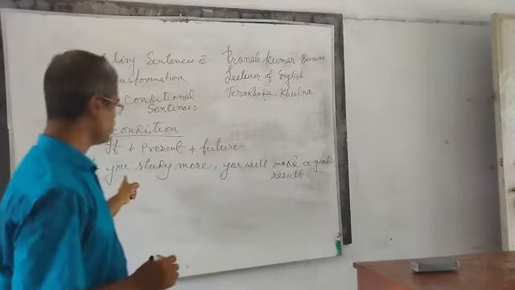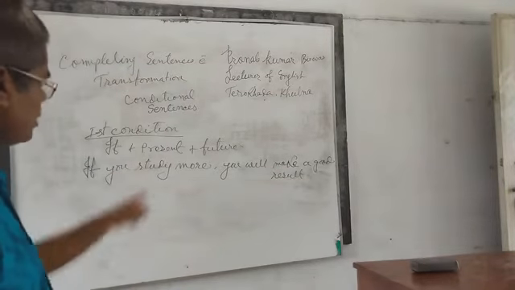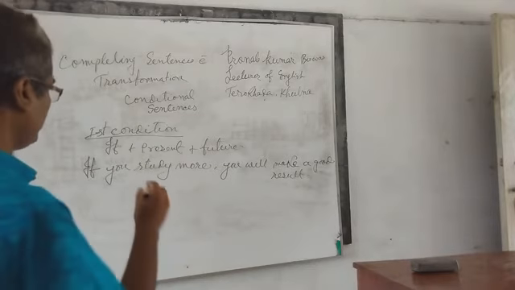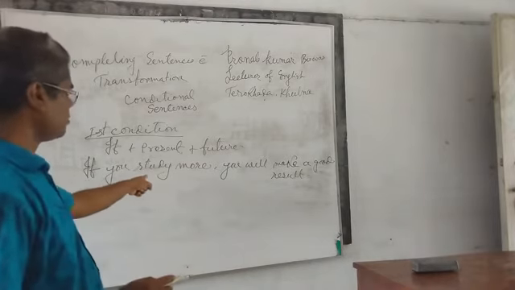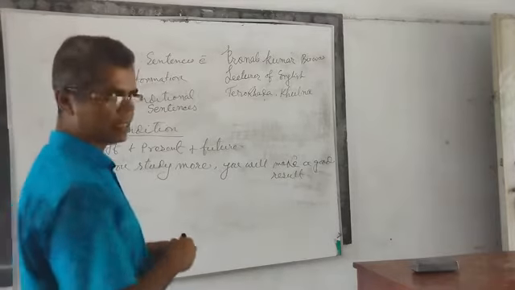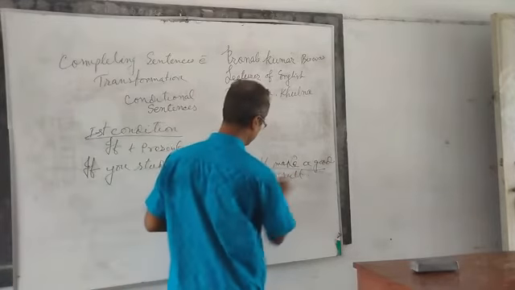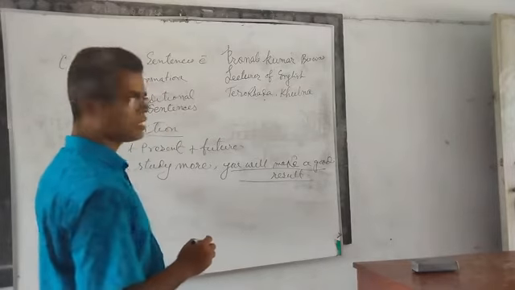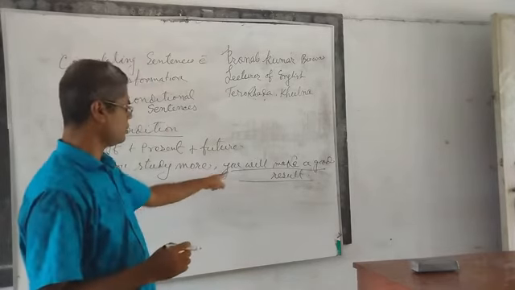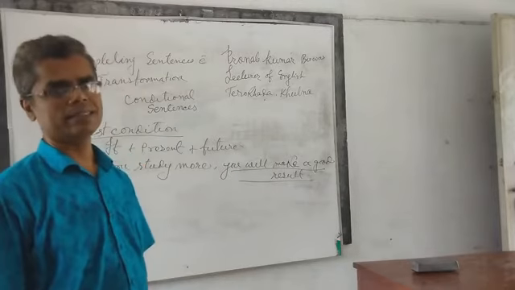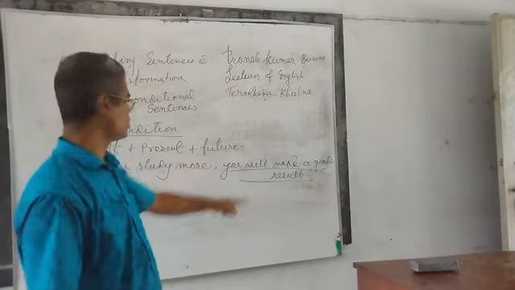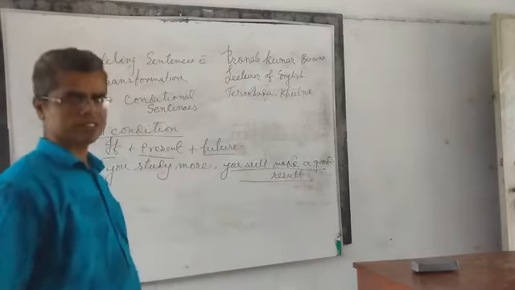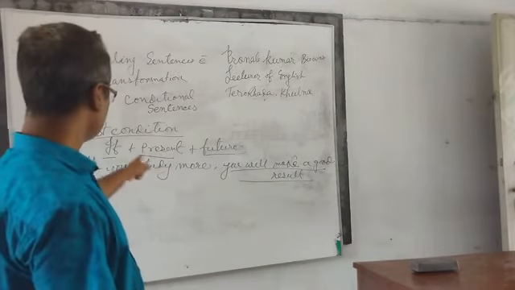Look at the whiteboard, students. If you study more, you will make a good result. What type of sentence is it? Complex sentence. In the exam, this portion will be omitted. That means the question will come, and the 'if you study more' portion will be blank. You have to write down this portion with the structure of if, present and future. Understand, students? So look at the blackboard.